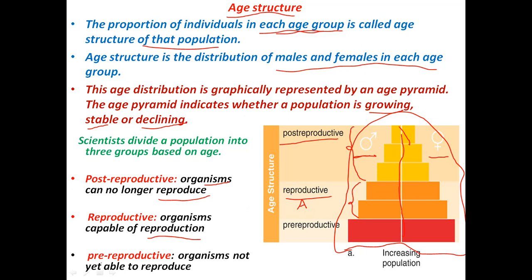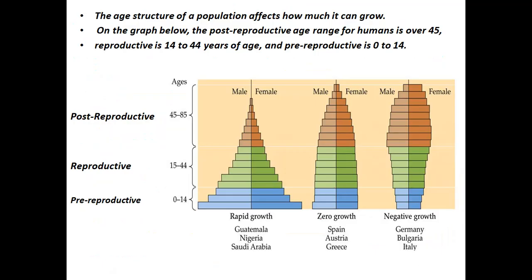And then we have the pre-reproductive group. So this is here. The pre-reproductive group is the young population, or the younger individuals. So pre-reproductive is the individuals or organisms that are not yet able to reproduce, but they will reach the reproductive age after some time.